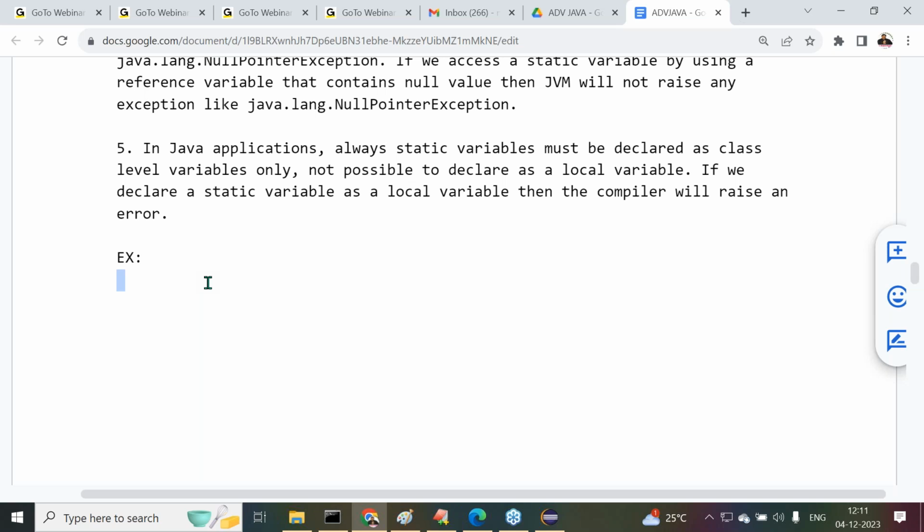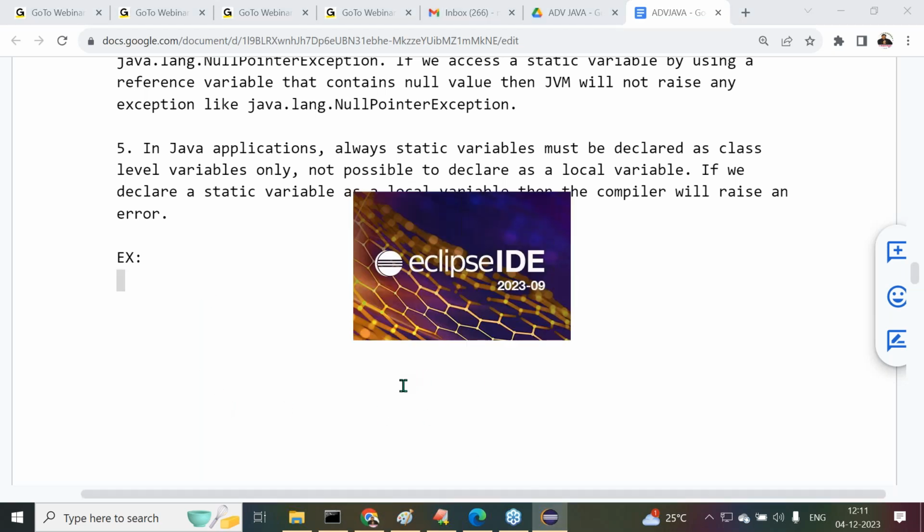Then I'm going to show some programmatic view, and some diagrammatic view also. But that level is not required for our advanced Java. Mainly in advanced Java, the topic we require is how we are going to access the static variable. Everybody must be aware of it.